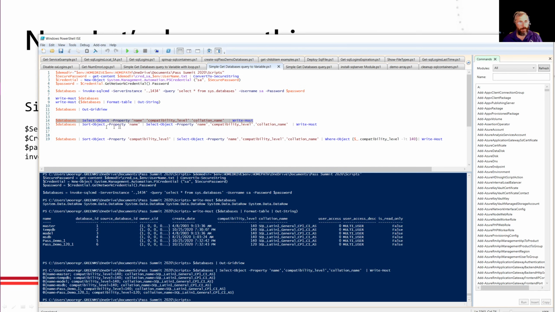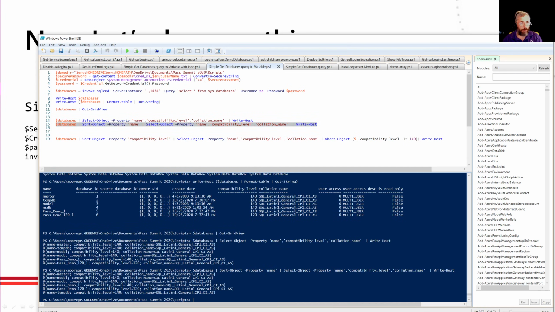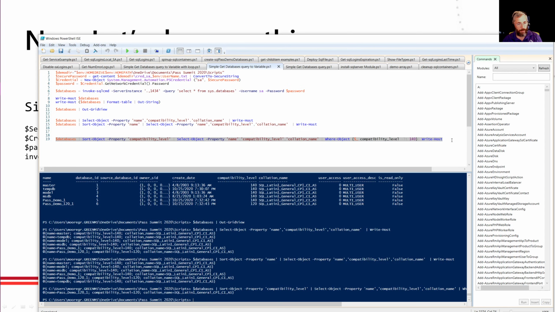So I'm going to basically select that object, sort it based on the name, and pass it to Write-Host. And now if you notice, I've got master, model, msdb, pass demo 1, pass demo 120, and tempdb. So it sorted it and printed it out that way. And finally, I really only care about all the databases that have lower than compatibility level 140 because I need to upgrade them or something like that.